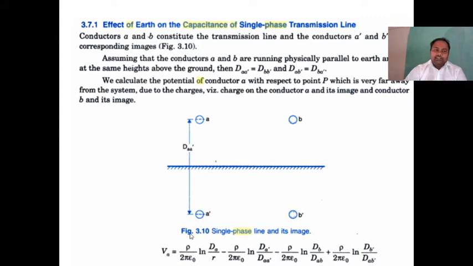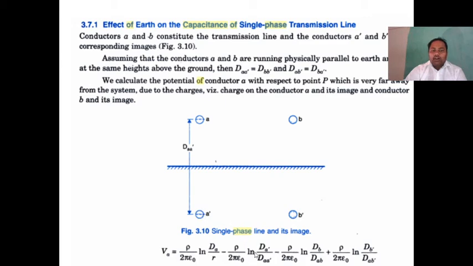So write the equation. VA, the potential of A. Which is the reference quantity? Conductor A is the reference. So VA is equal to rho by 2 pi epsilon naught log dA by r. What is dA? The distance between conductor A and point P. Why have we written r? Because conductor A is the reference. Minus rho by 2 pi epsilon naught. Why have we written minus? Because conductor A dash is the image of the conductor and will have a negative charge. Conductor A has positive charge, conductor A dash has negative charge.